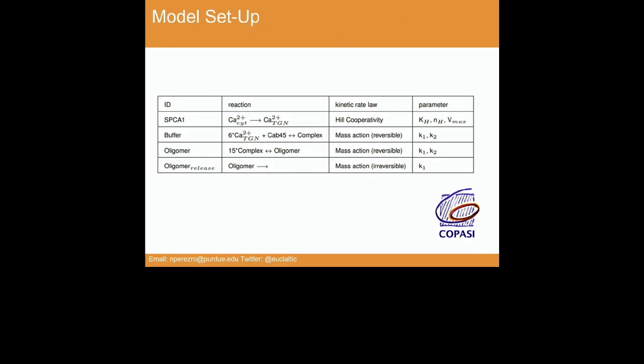The first one is related with the movement of calcium from the cytoplasm to the Trans-Golgi network. The second one is the interaction of calcium with the Ca45 protein that produces this complex, and then the oligomerization of the complex and the release of this oligomer. And here you are looking at the kinetic rate of every one of the reactions and the parameter values. We use COPASI. COPASI means complex pathway simulator